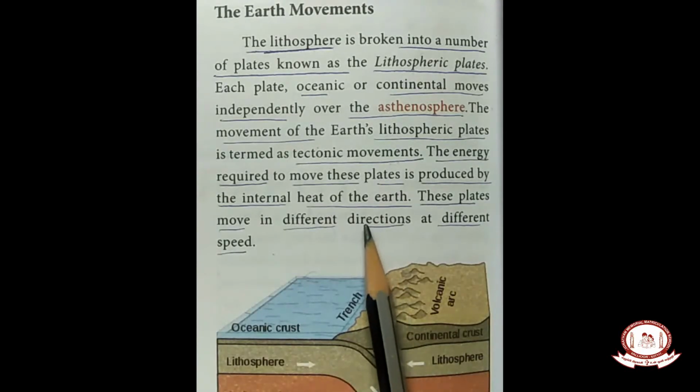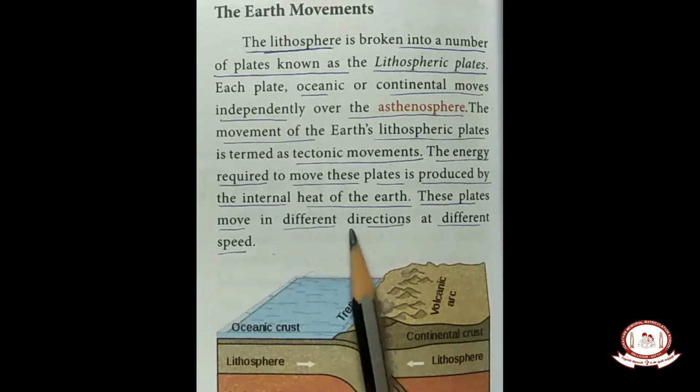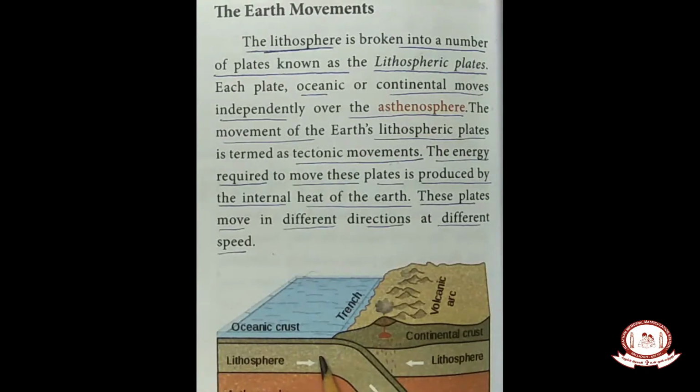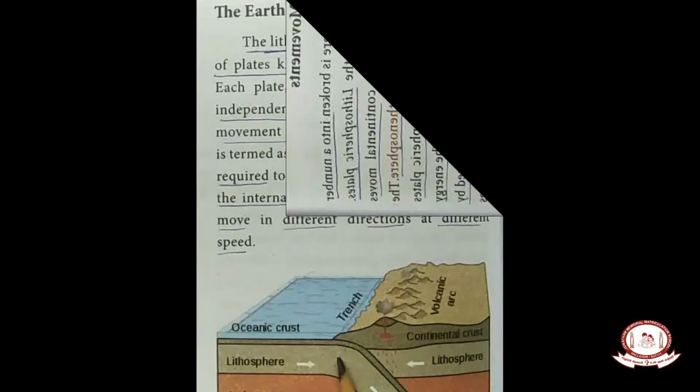So the earth movement is due to the movement of the lithospheric plates. The energy required to move these plates is produced by the internal heat of the earth. So the movement of the earth may vary in direction and also in speed.